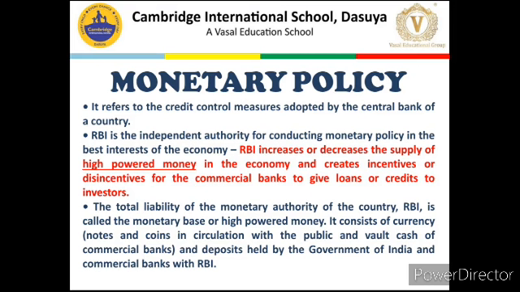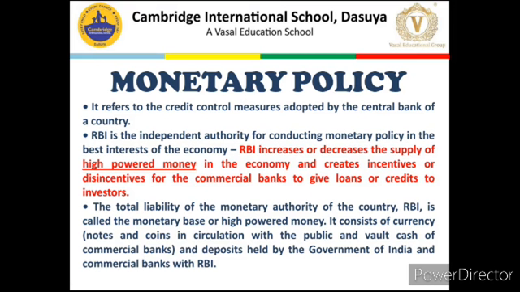The definition is: the total liability of the monetary authority of the country. The monetary authority is RBI, and whatsoever notes and coins it has printed are its monetary liability. So RBI is called the monetary base or high powered money. What are the parts of high powered money? Currency, notes and coins in circulation, meaning when RBI first prints them, they come into circulation with the public. And vault cash of commercial banks.